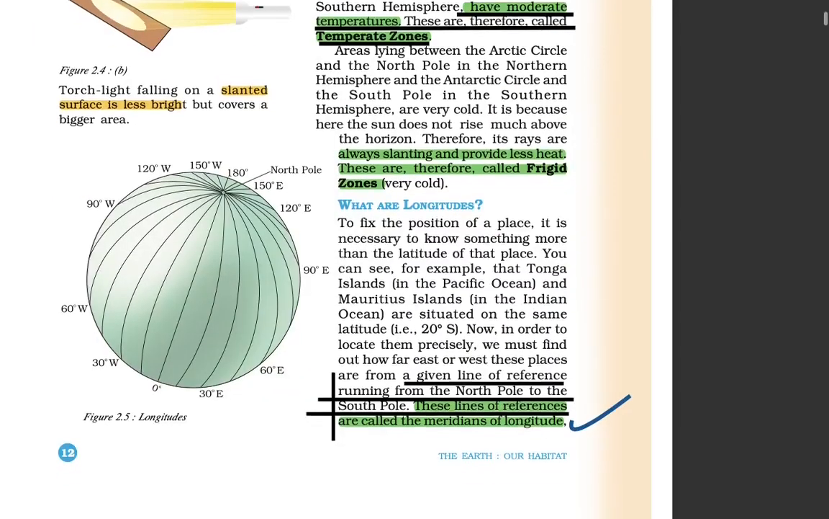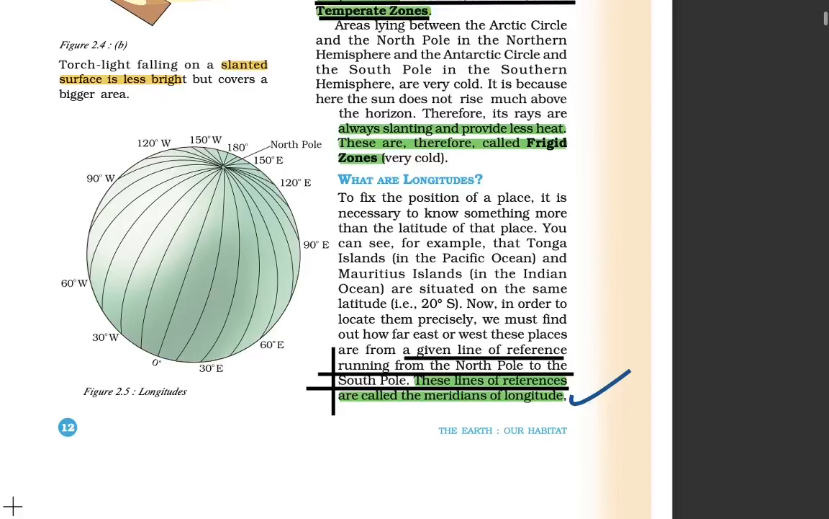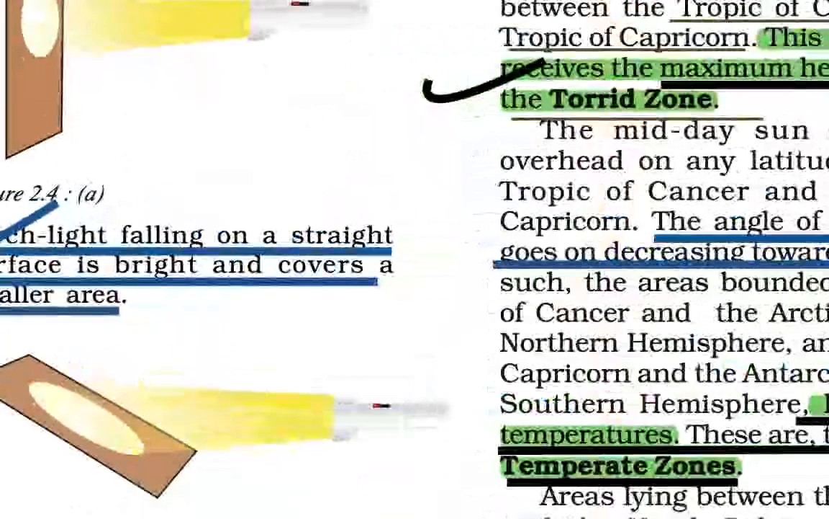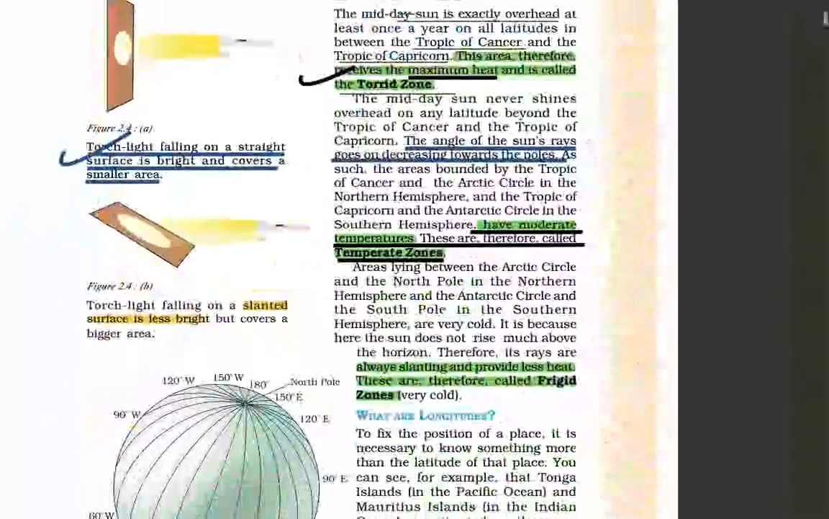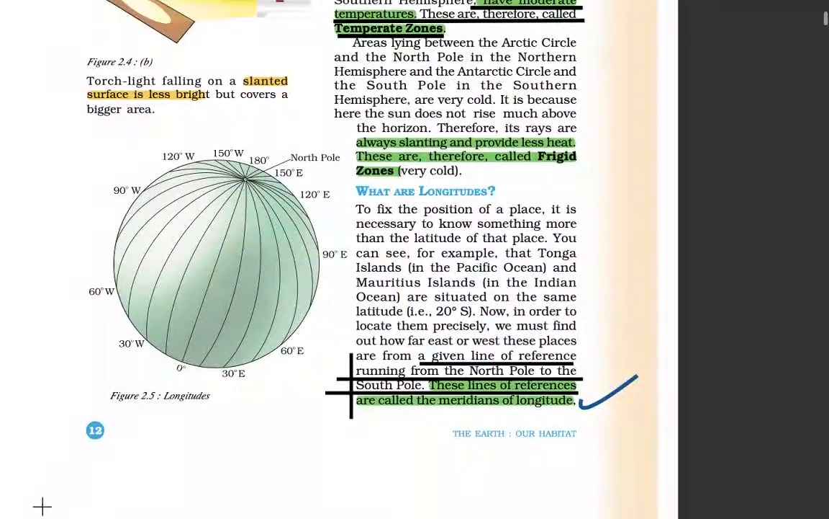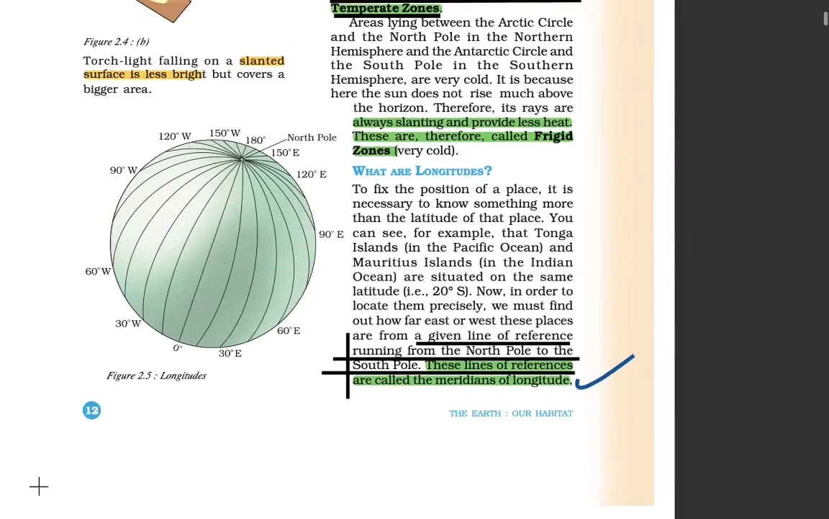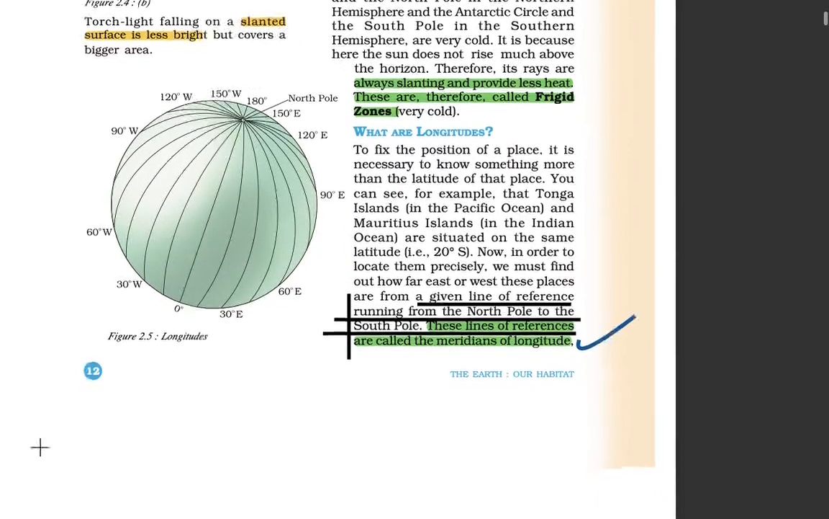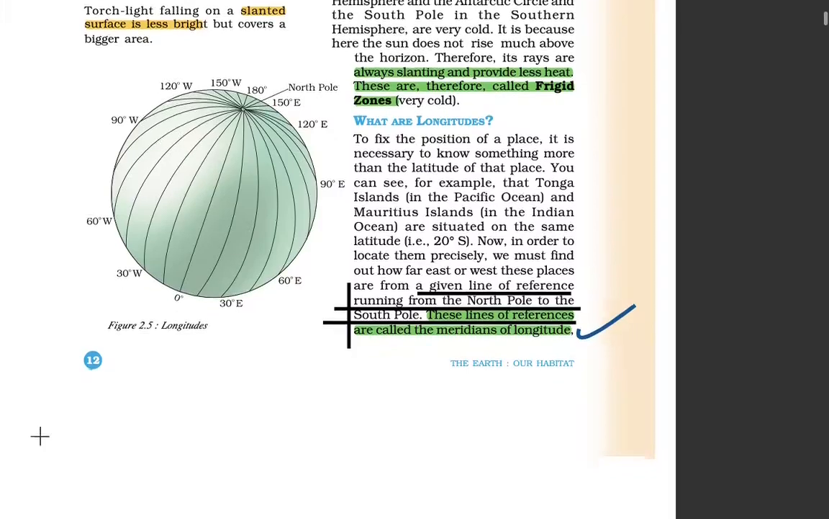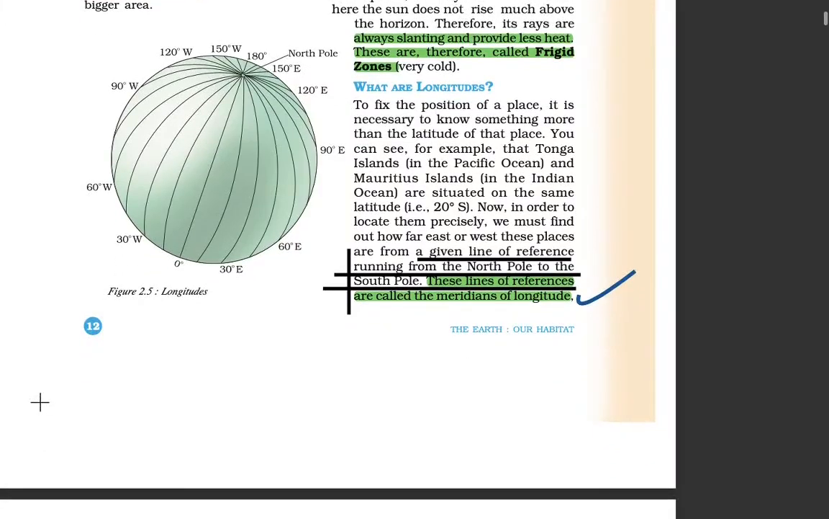Now they are providing an experiment for it, so if one wants to know, we can have this. Below the Arctic Circle, the slanting rays of the sun provide less heat, and therefore they are known as the freeze zone, that is, a very cold zone.